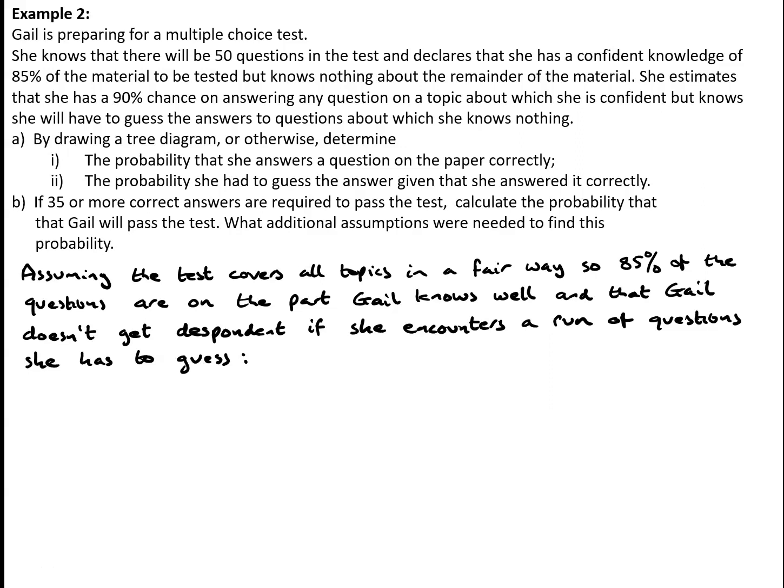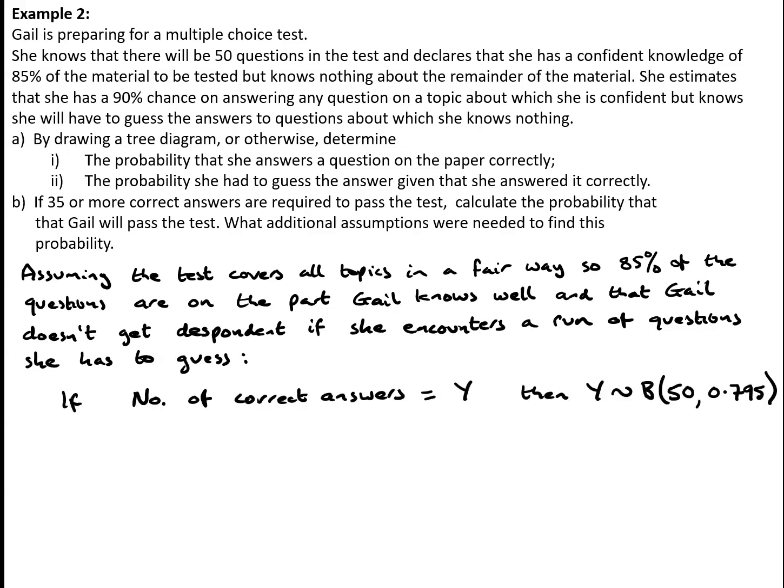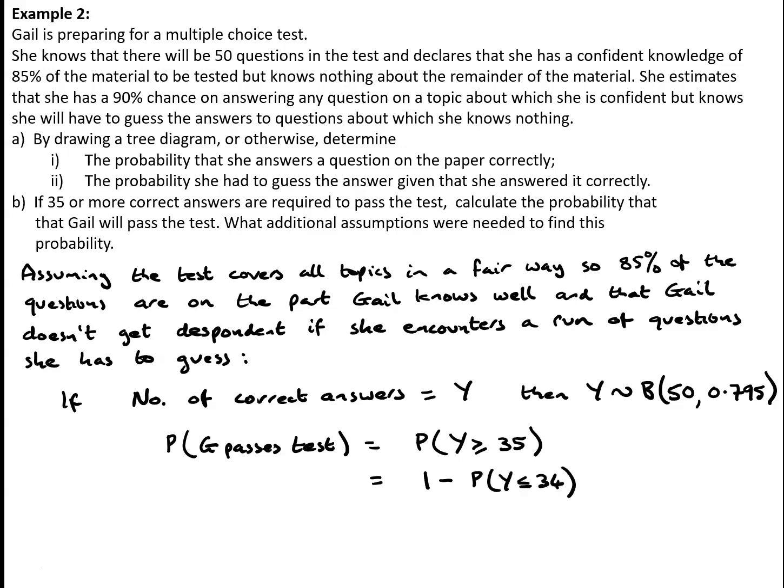If these assumptions are valid, then we can say that the number of correct answers that Gail will get will be a binomial distribution with n equals 50 and p equals 0.795, which is the probability that she gets any particular question correct. So we want to know the probability that she gets 35 or more correct, and the probability that Y is greater than or equal to 35 is 1 minus the probability that Y is less than or equal to 34. And using the binomial functions on our calculator, we can obtain that easily.